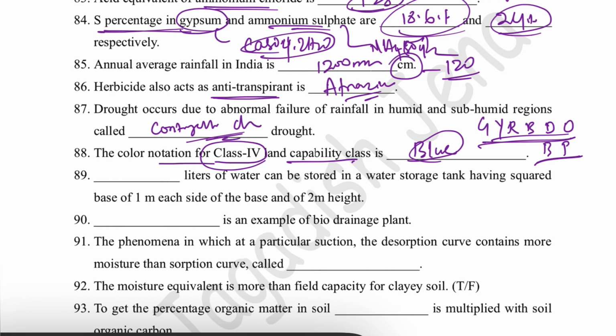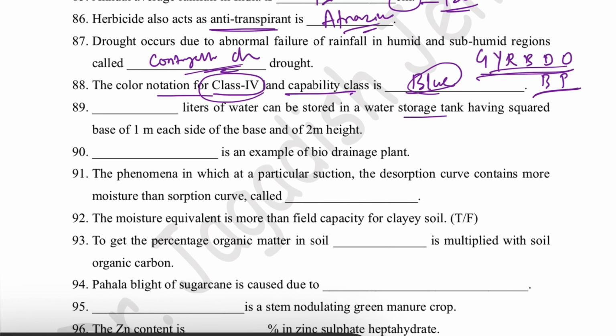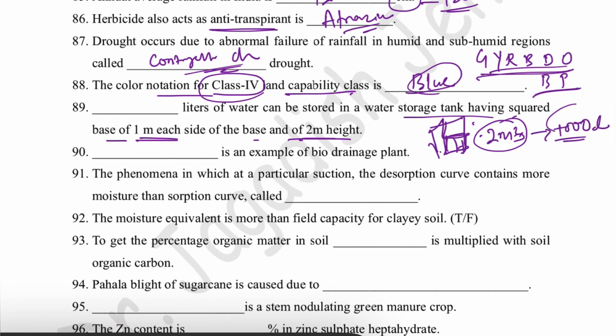Then, dash liters of water can be stored in a water storage tank having a square base of 1 meter each side, and the height is 2 meters. So basically it looks like this, and this is the height of the tank. What is the dimension? It is square, so 1 meter square into 2 meters, so 2 meter cube will be the volume. You know 1 meter cube can hold 1000 liters of water, so 2 meter cube can hold 2000 liters of water. Very simple, 2000 liters of water.